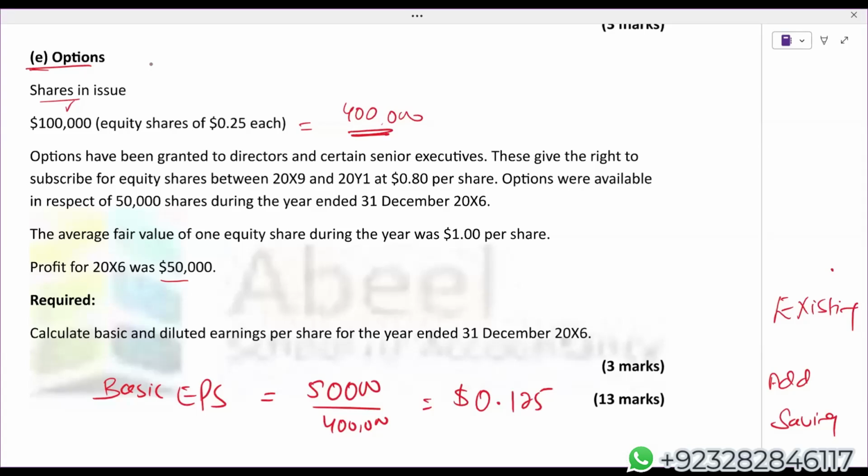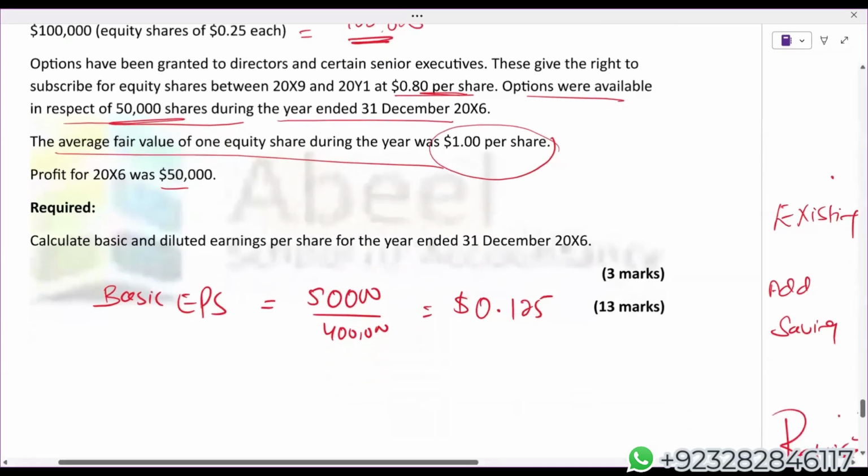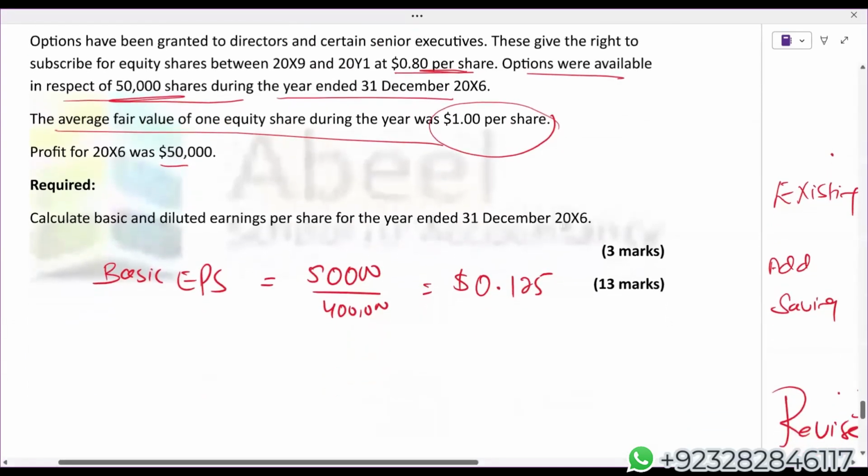Options have been granted to the directors and certain senior executives. These give the right to subscribe for equity shares for X6, X9, and 20Y1 at 0.8 per share. Options were available in respect of 50,000 shares during X6. Average fair value is $1. Again, first we have to calculate shares for nil consideration. Only shares for nil consideration will dilute your EPS.